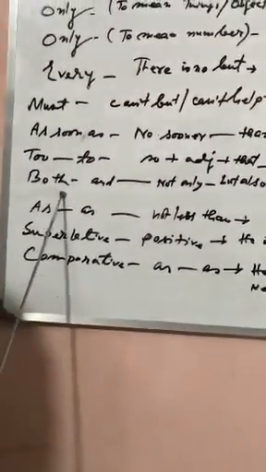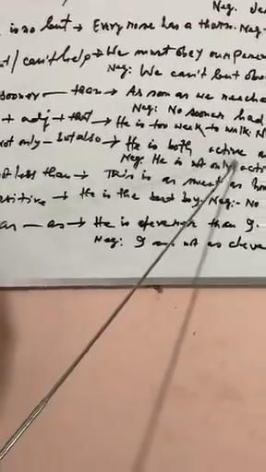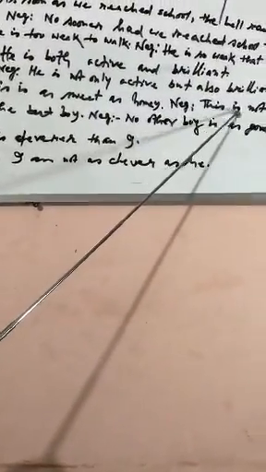Again, if the affirmative sentence is with both and, then the negative will be not only but also. Suppose, he is both active and brilliant. The negative will be: He is not only active but also brilliant. If we see as as in the affirmative sentence, then not less than will be used in the negative form. This is as sweet as honey. The negative will be: This is not less sweet than honey.